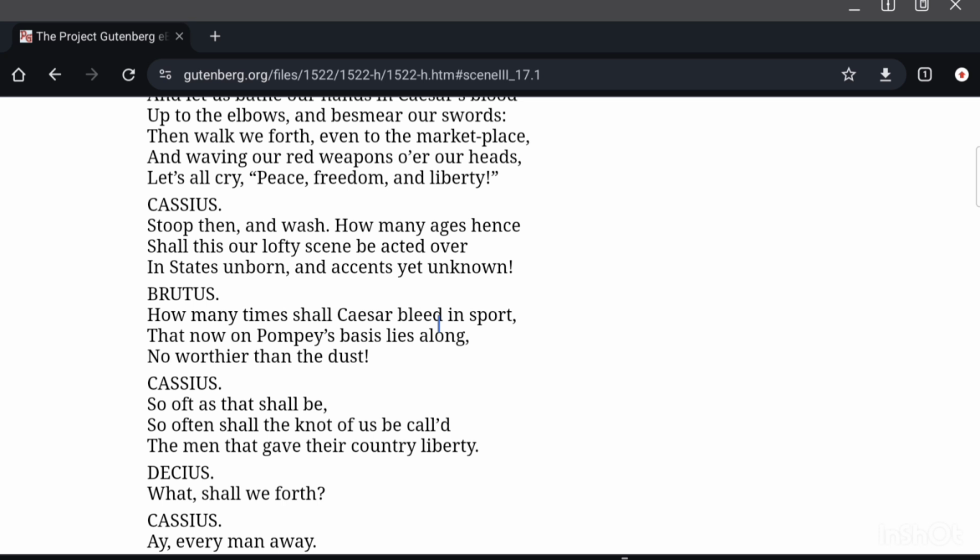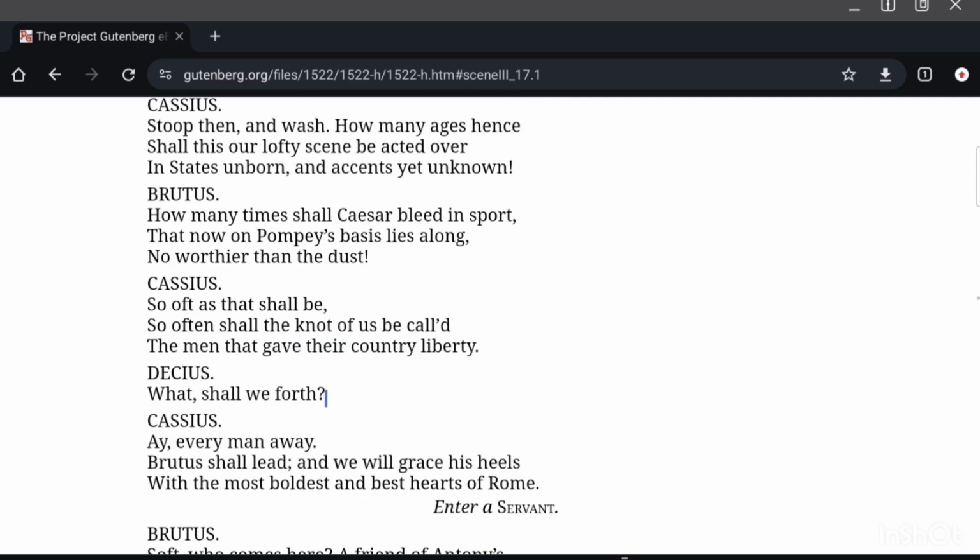Brutus: How many times shall Caesar bleed in sport, that now on Pompey's basis lies along, no worthier than the dust? So, as long as people will remember, the same scene will be acted over and performed on stage. That is what it means, how many times shall Caesar bleed in sport, right? That now on Pompey's basis, at the base of Pompey's statue, lies Caesar, stabbed to death with blood gushing out of his body, no worthier than the dust.